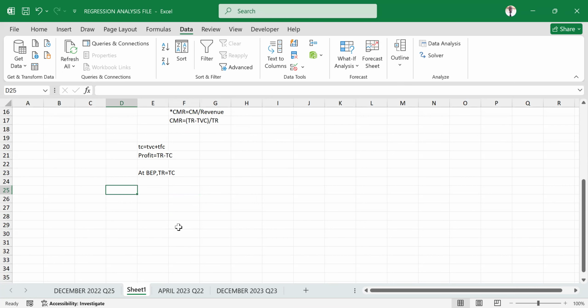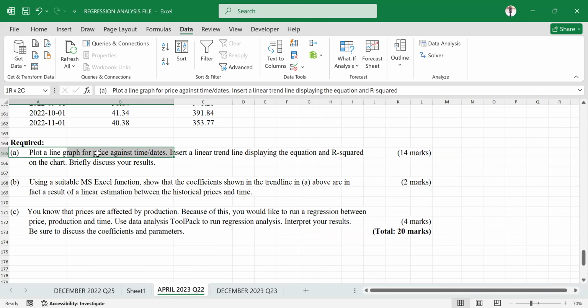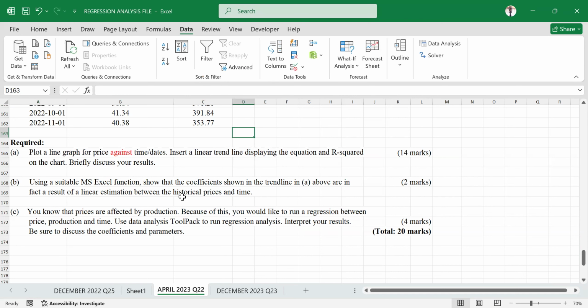So now, when we talk about this question that we're supposed to handle, it asks us about plotting a graph. This graph that we're supposed to plot, we are told it is price against time, or dates. Even before we continue reading the other section where we are told to insert a linear trend line, we need to ask ourselves from this statement alone: when you see one variable against another, the variable coming before the word against, you should know where it is aligning.